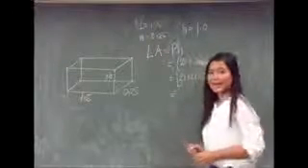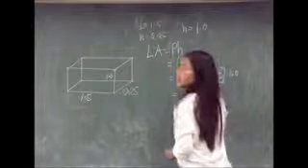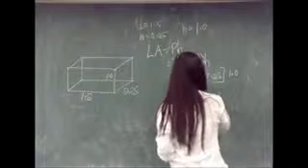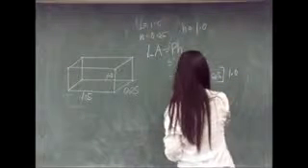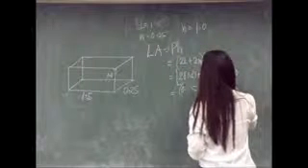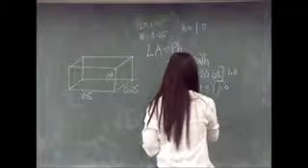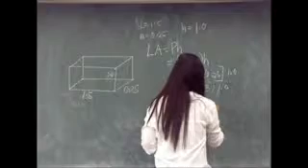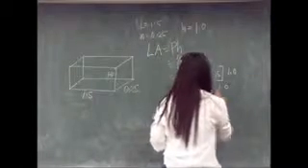So by simplifying, we have 0.5 plus 3, the quantity 1.0 is equal to 3.5 square units.